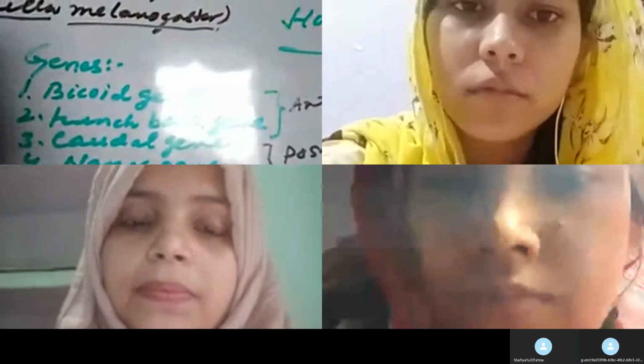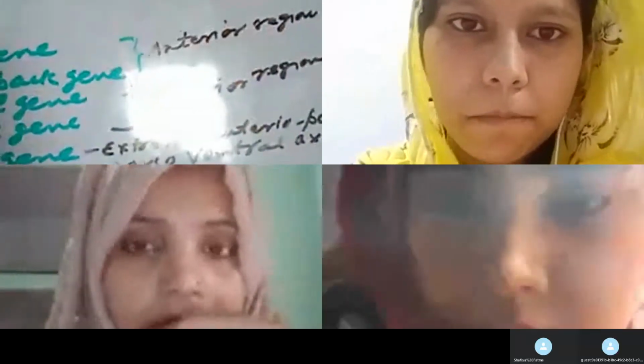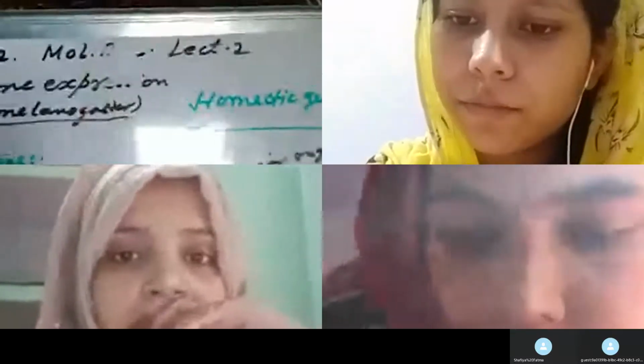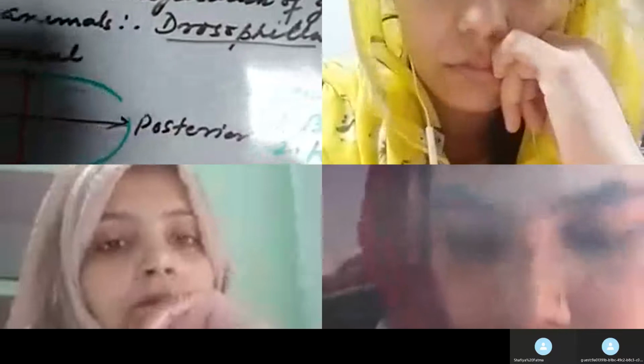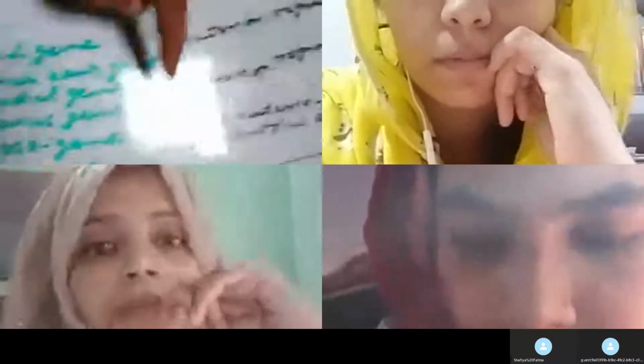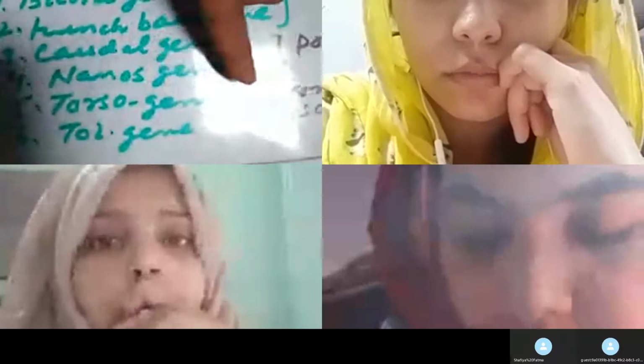this fifth and sixth gene. So torso genes are responsible for the differentiation of the extreme anterior position. Extreme मतलब सबसे सबसे अगला हिस्सा, anterior का आगे का हिस्सा. So this is the extreme anterior posterior region. यानी posterior region का सबसे extreme part और anterior region का सबसे extreme part. The extreme part of the posterior and the extreme part of the anterior regions are determined by this torso genes